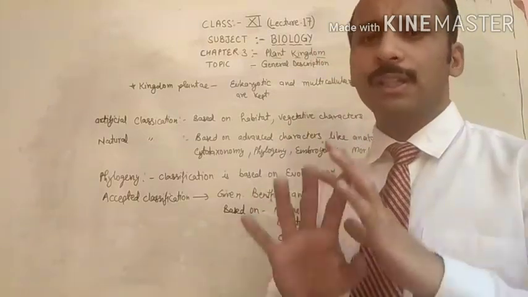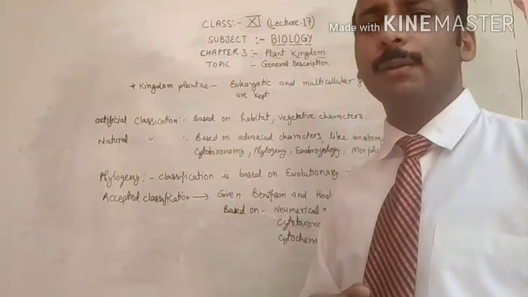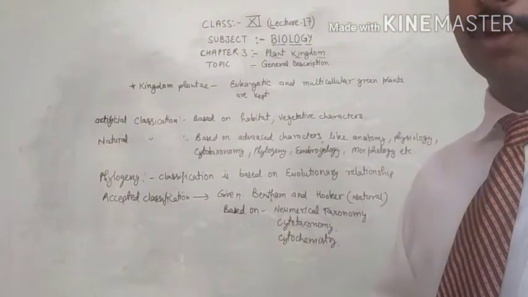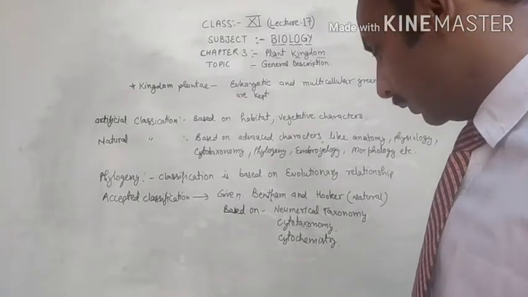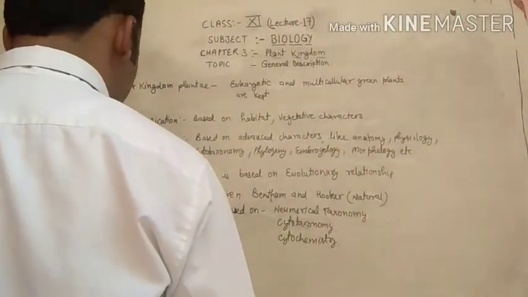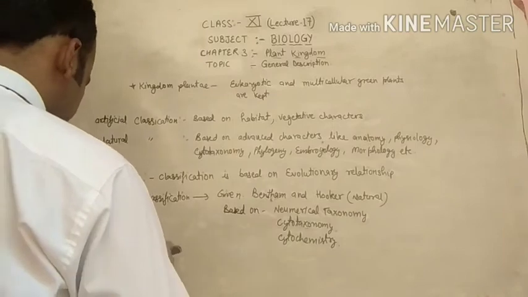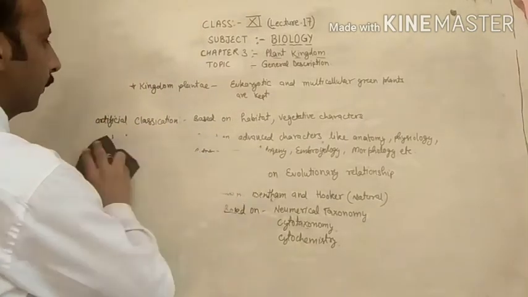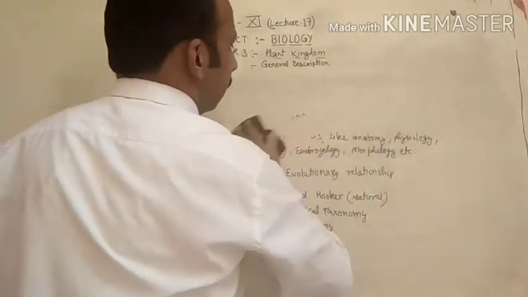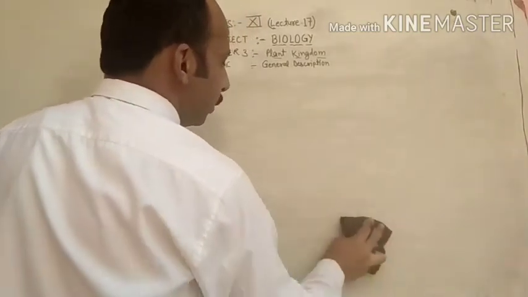We have to study the kingdom Plantae in detail. So let's begin. I will tell you the general things related to this chapter. Kingdom Plantae is mainly divided into two parts.